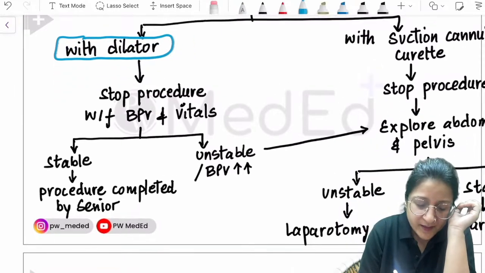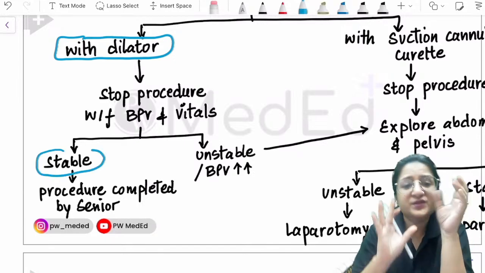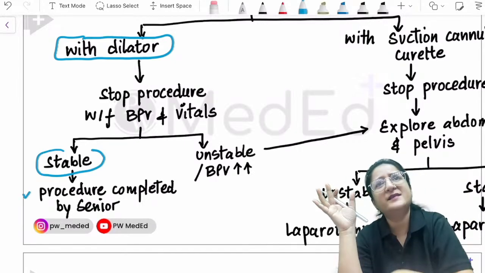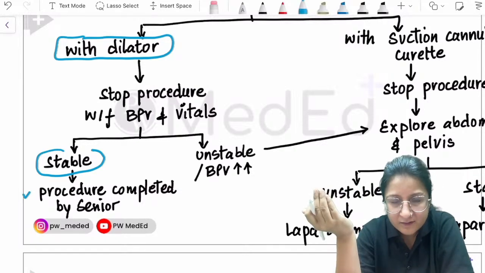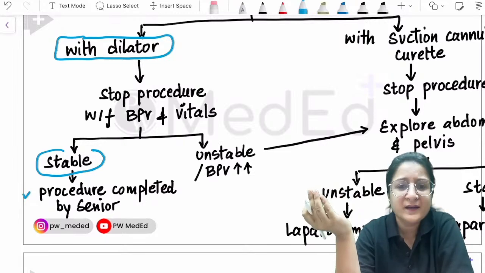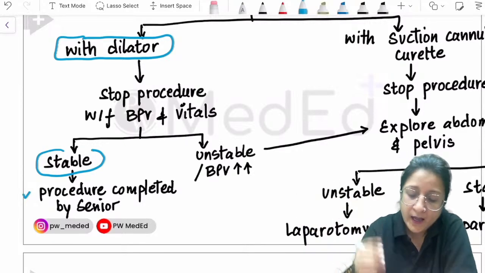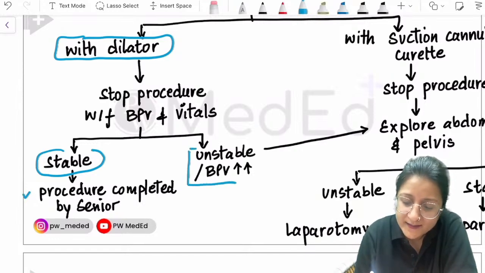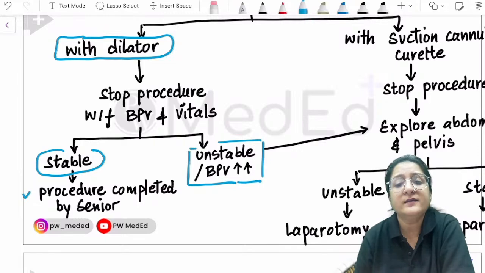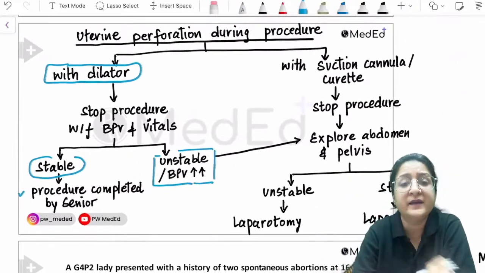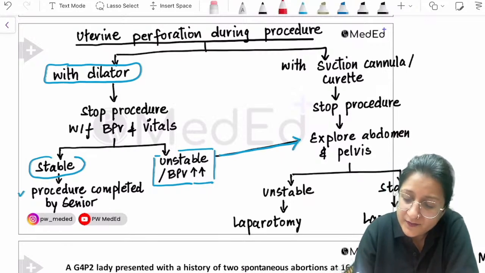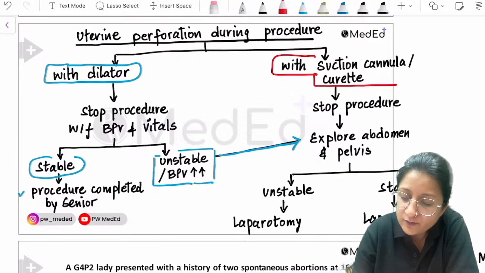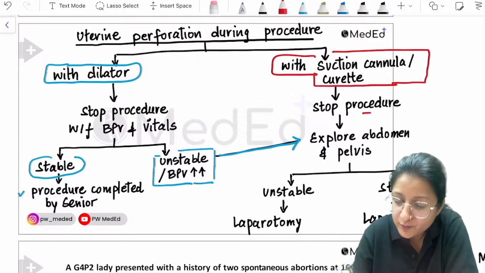So if the patient remains stable, then the procedure can be completed by a senior person, and this procedure can be completed under ultrasound guidance, or this procedure can be completed under laparoscopic guidance, depending on what the senior prefers. If the patient is unstable, or let's say the bleeding is not stopping, it is continuing, then of course we have to explore the abdomen and pelvis. But if we have perforated with a suction cannula or a curette, then we have to stop the procedure first and explore the abdomen and pelvis.